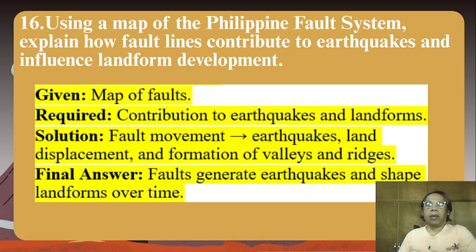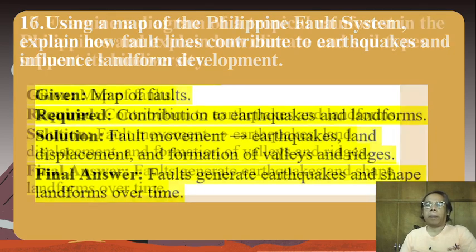Solution. Fault movement would mean earthquakes, land displacement, and formation of valleys and ridges. Final answer. Faults generate earthquakes and shape landforms over time.